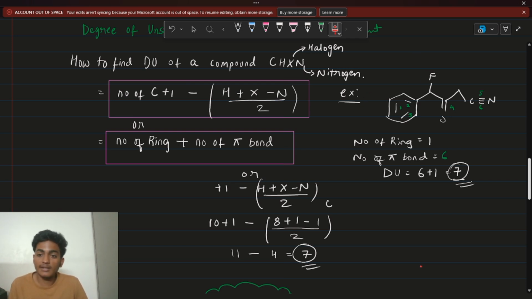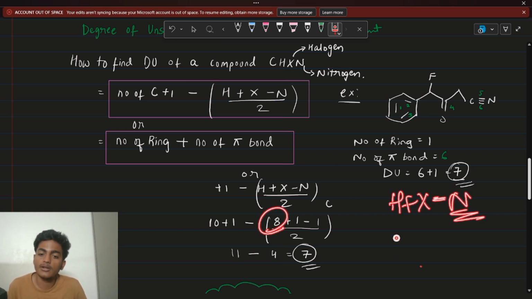So if I take that example here, count the number of carbons. How many carbons do you have here? You have 6 here, 7, 8, 9, 10. 10 carbons. C plus 1: 10 plus 1, 11. Then minus of H plus X: 11 minus of H. How many H do you have, guys? You have to count now how many H you have. 8 H here. H plus X. You don't have any X. Minus N, you don't have any N.